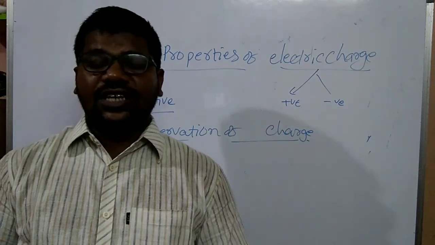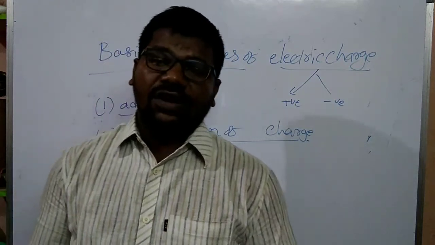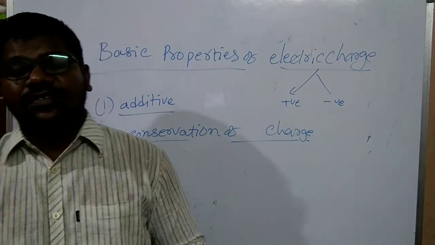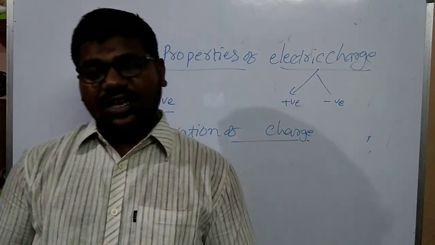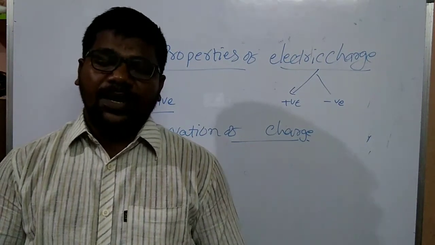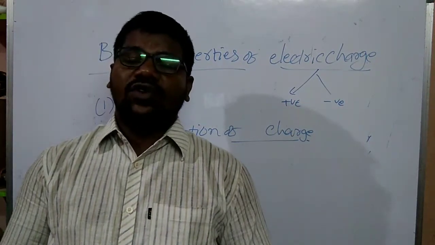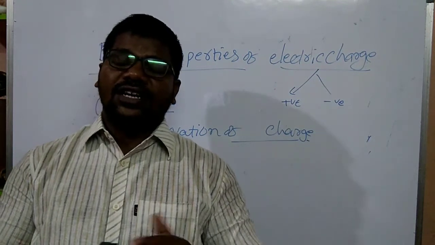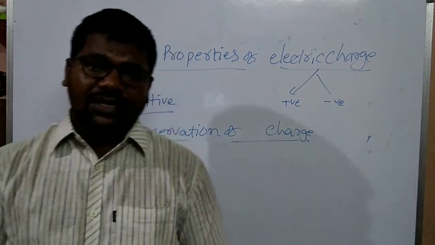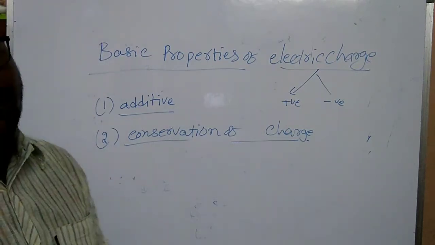Conservation of any physical quantity means it remains constant; it is neither created nor destroyed. By friction, electrons are transferred from one body to another, and we can't destroy those electrons. Understand, my children? So this is conservation of electric charge.